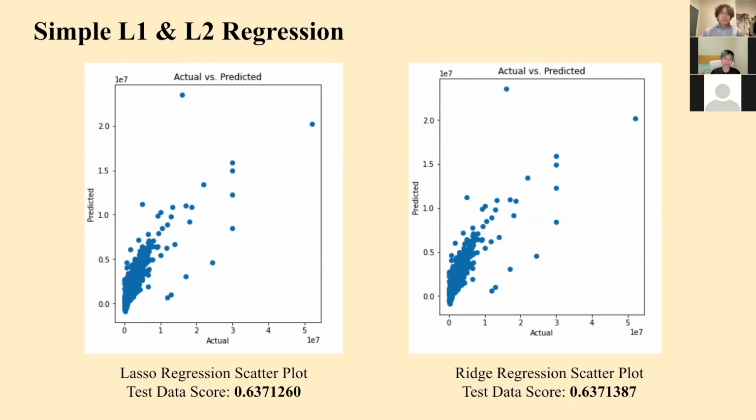Our experimental results show very similar model scores for both lasso and ridge techniques. While the scatter plots look extremely similar, they are not identical. The test data score is not rounded to show this. These models perform slightly better than our linear model, but the scores are not that much more impressive.